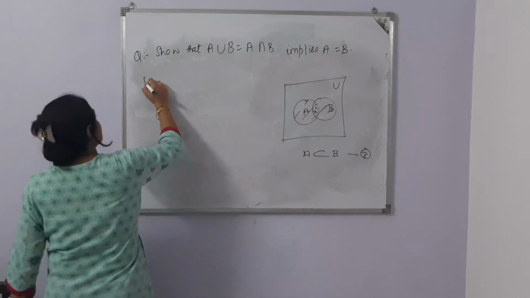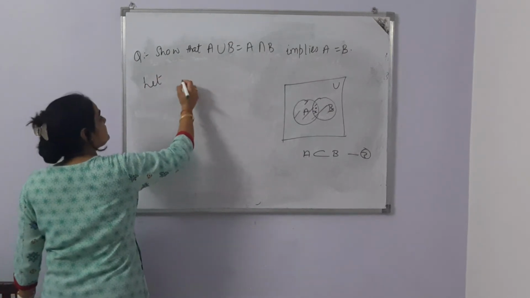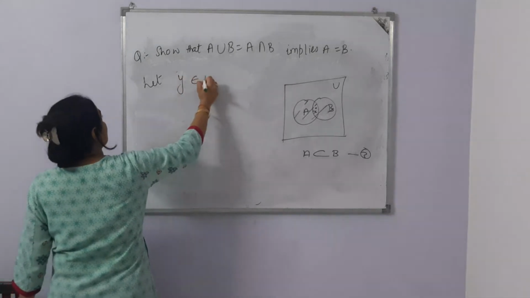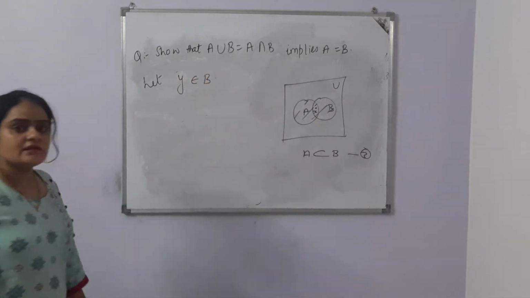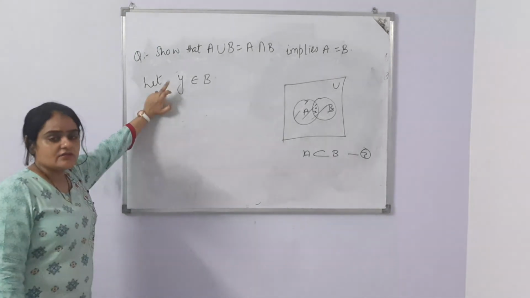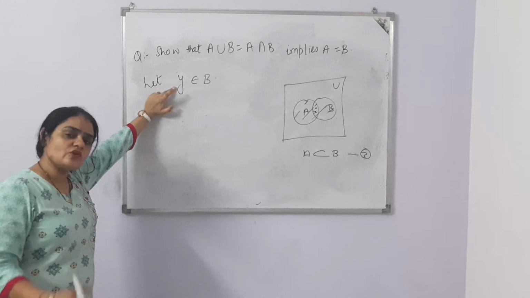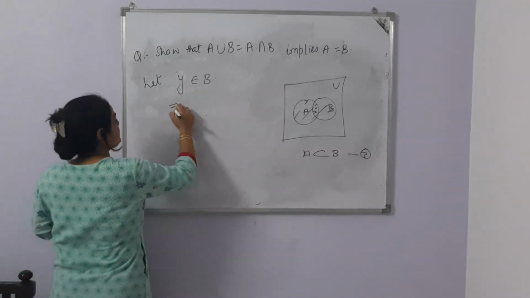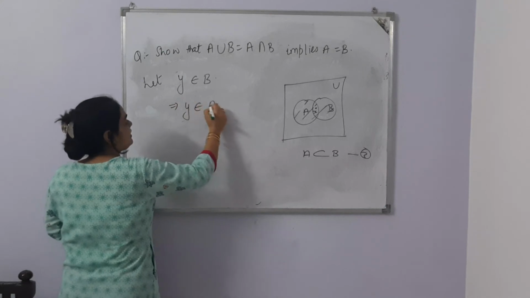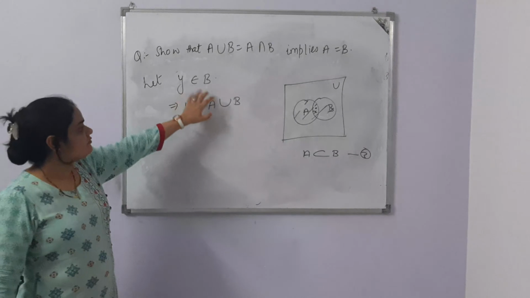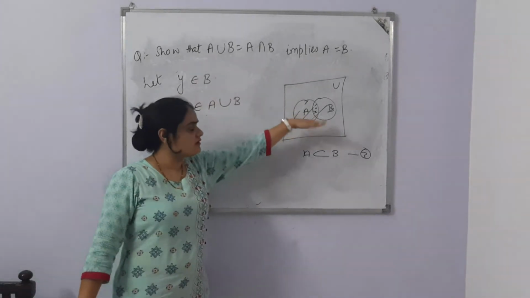Now we'll take another element Y, which is in B. Now Y represents all the elements coming in B. Y is a variable element, so it represents all the elements coming in B. So if Y belongs to B, then of course Y will come in the union. If it is a part of B, then the union means the whole part.